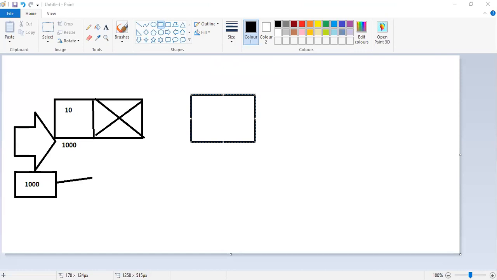So the pointer next to new node. That is the thing. Pointer next to new node means simply it will come like this.